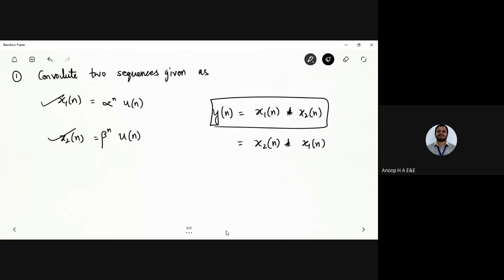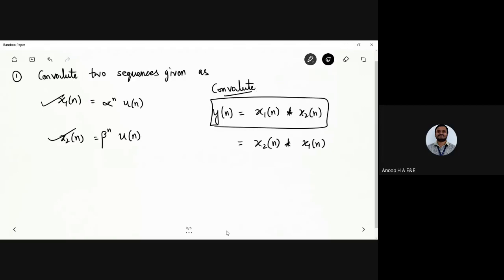Go through certain laws which have already been taught to you, and you can apply them to the given sequences to find out the convolution sum. So convolve two signals. You are going to use the convolution sum here. So find the convolution sum. You might get certain problems.